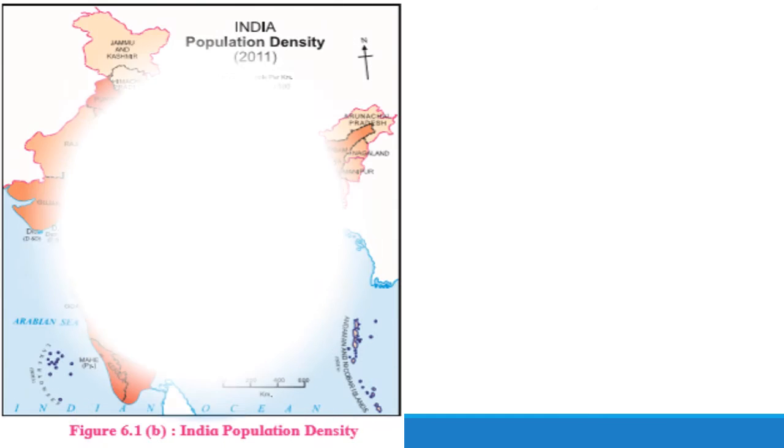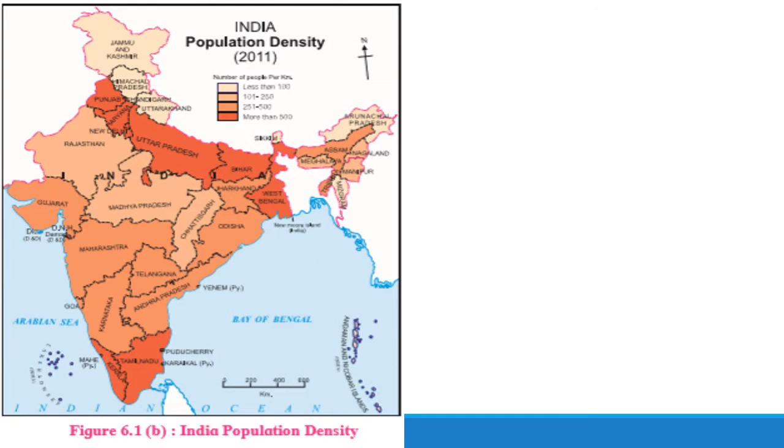Let us do the activity given on page number 38. Study the map in figure 6.1a and 6.1b and answer the questions. First one here, states with highest population density. Highest population density means you have to see this dark orange color where it is given more than 500. The states with dark shading are the ones we are going to mark. So which are those states?